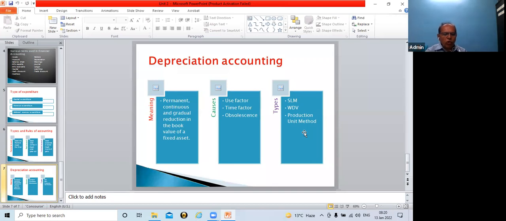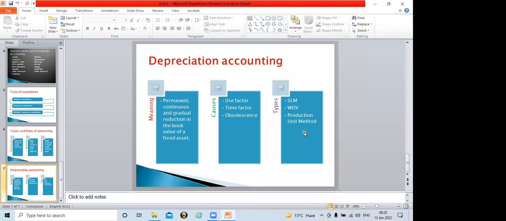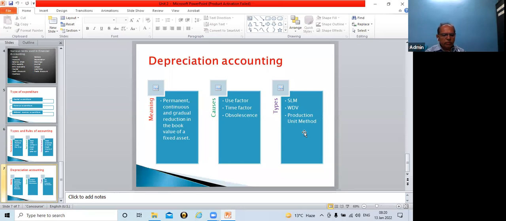Suppose the cost of machine is 1,10,000, and there is an estimated scrap value, assume 10,000 rupees, and the company has estimated the number of units to be produced. Assume that the company's estimation is 50,000 units. They have estimation for production of 50,000 units.